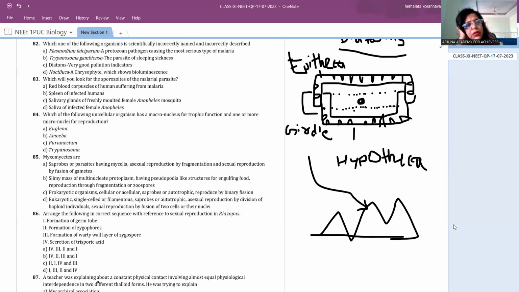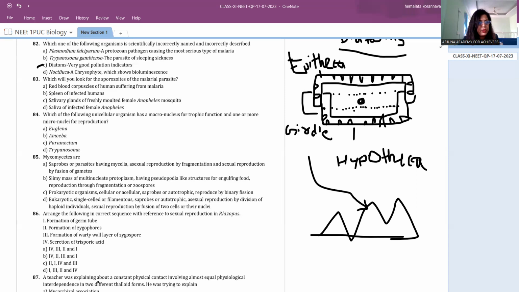Actually, the pollution indicators are lichens. Therefore, diatoms are not the pollution indicators. So the answer to question 82 should be C, because diatoms are not indicating pollution. Noctiluca being a chrysophyte that shows bioluminescence is correct. Therefore, the statement that diatoms are very good pollution indicators is the incorrect one.